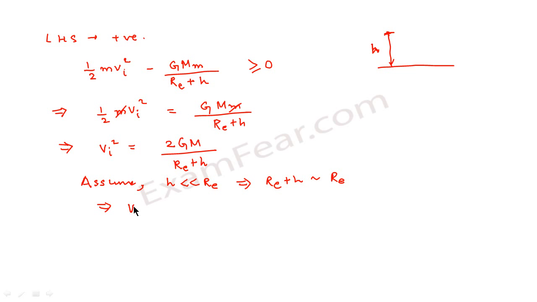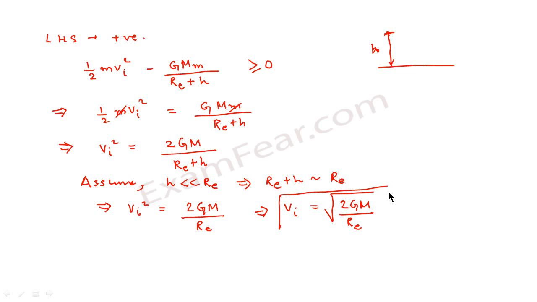Therefore, we find vi square is equal to 2GM divided by Re, or we can say that vi is equal to root over 2GM divided by Re. That means this is the value of initial velocity at which the object will never come back to the surface of the earth.